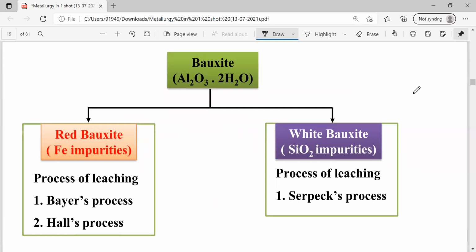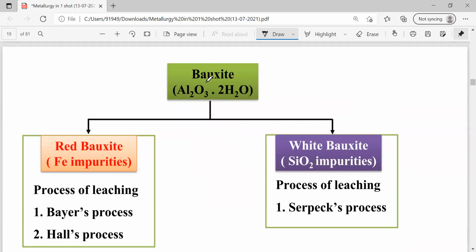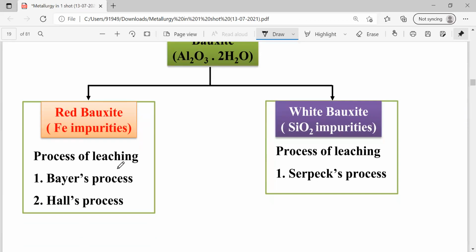So generally, to extract aluminum, we use bauxite. The formula of bauxite is Al2O3.2H2O. Depending upon the presence of different gangue particles, the bauxite is classified into two types. One is red bauxite. Second one is white bauxite. Red bauxite contains iron as impurity, whereas white bauxite contains silica as impurity. Here the process is given. Red bauxite is concentrated by Bayer's process as well as Hall's process. White bauxite is purified or concentrated by Serpek's process.